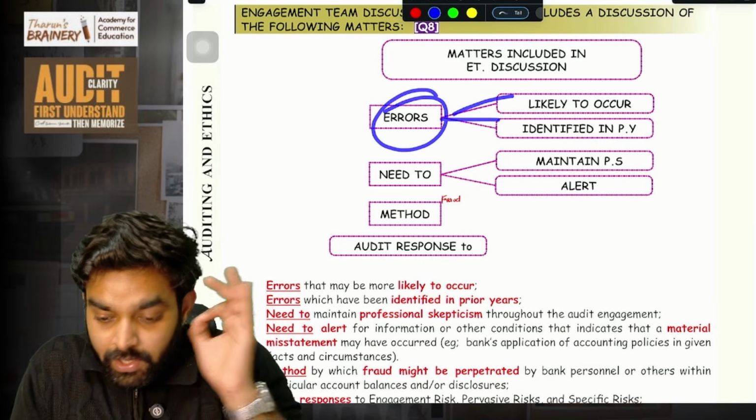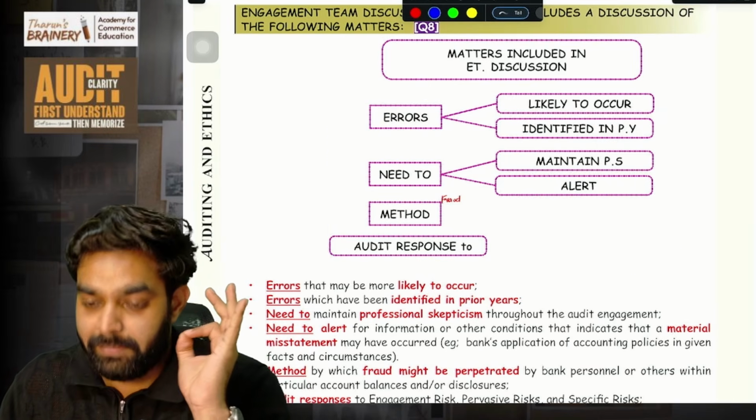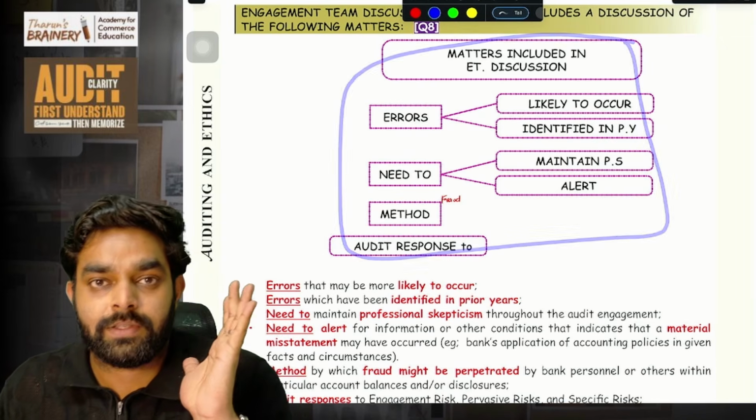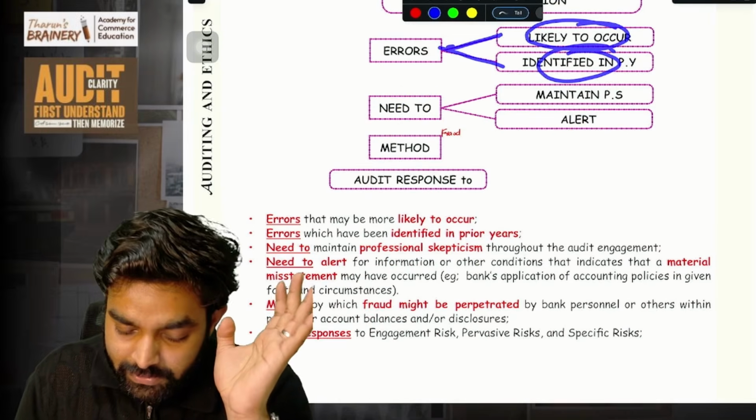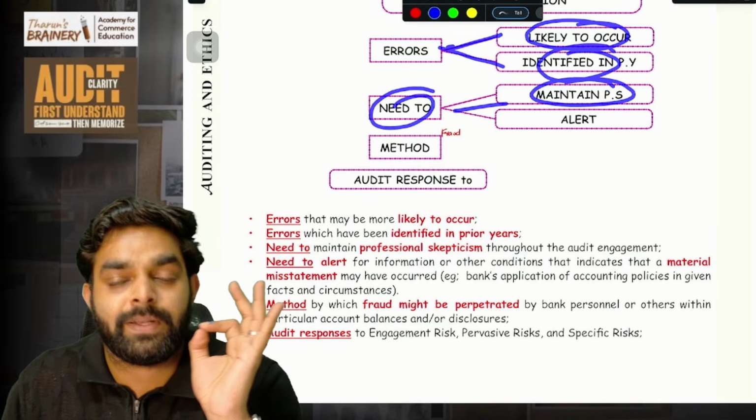So this is a descriptive area where you have to memorize. Just use this picture to memorize. I'll give you this PDF, don't worry. So: errors that are likely to occur, errors that were identified in the previous year. Simple.